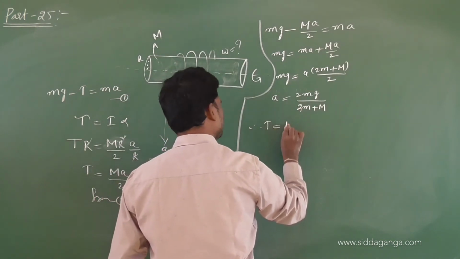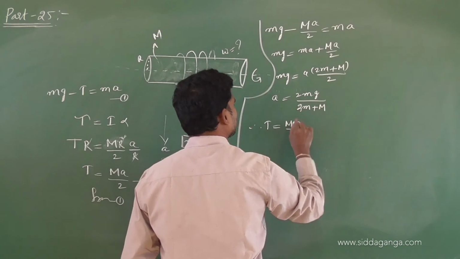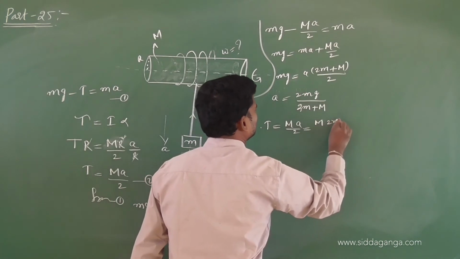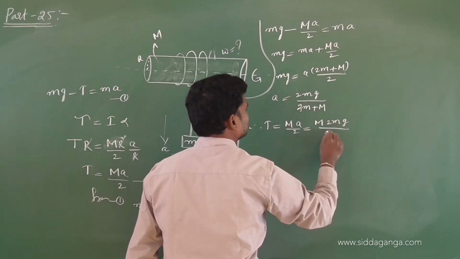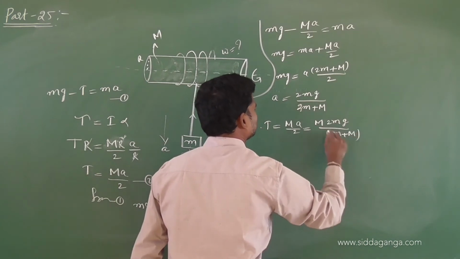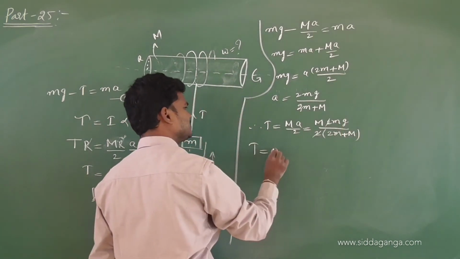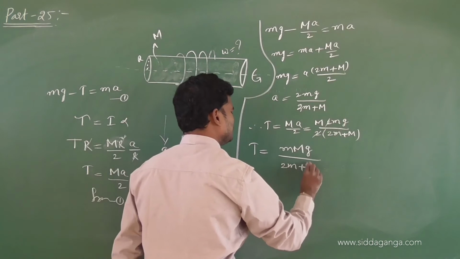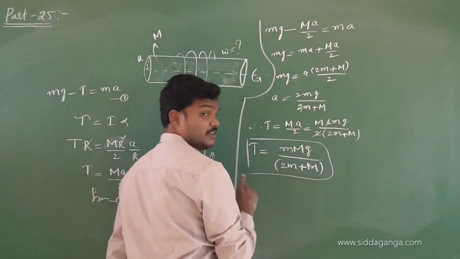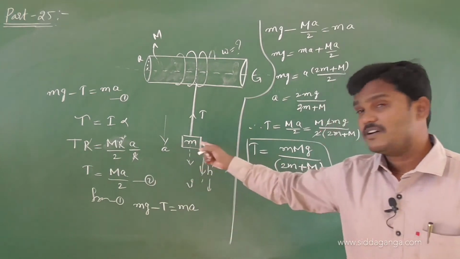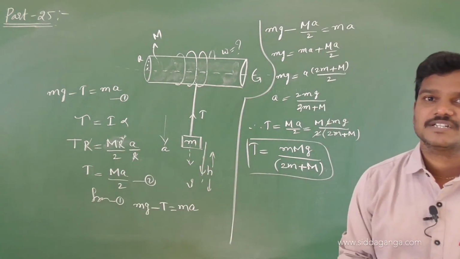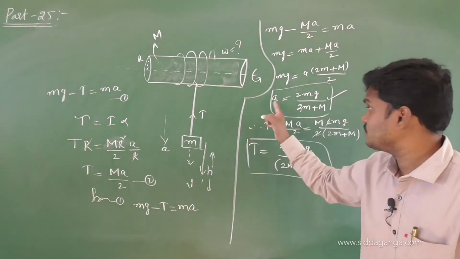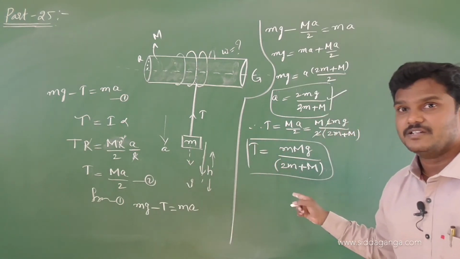What is the tension? Tension is equal to Ma by 2. So 2 is there. M, what is a? 2mg by 2m plus capital M, and this 2 is there. So tension in the string I got as small m capital M g by (2m plus capital M). Verify the calculation. Simply, I am taking the free body diagram formula and taking torque. I combine the two equations, then I got the acceleration of the block. This is the linear acceleration. This is the tension in the string.